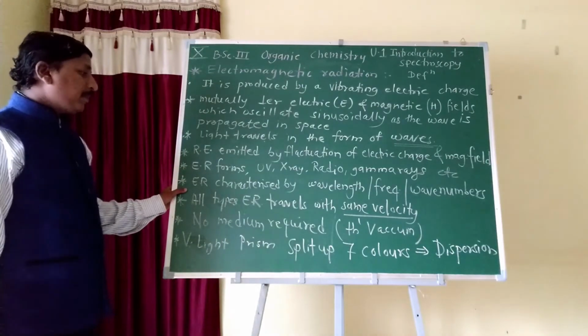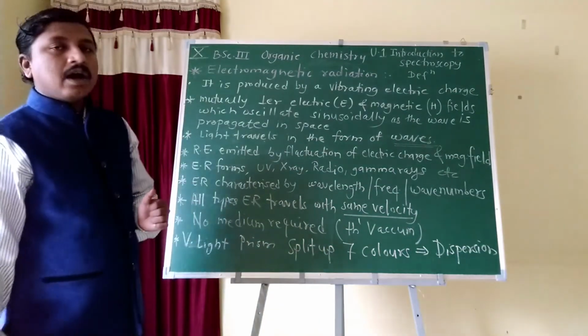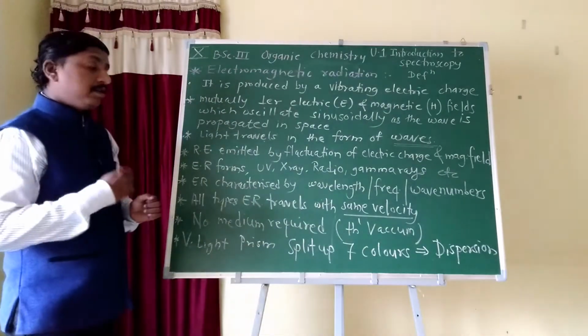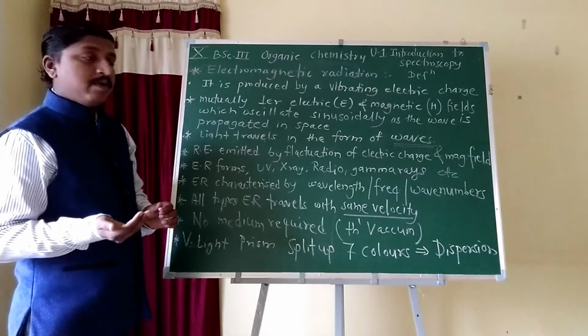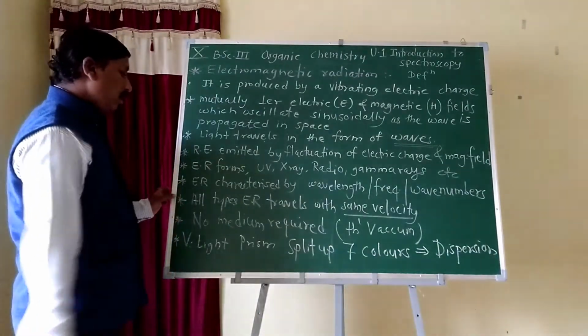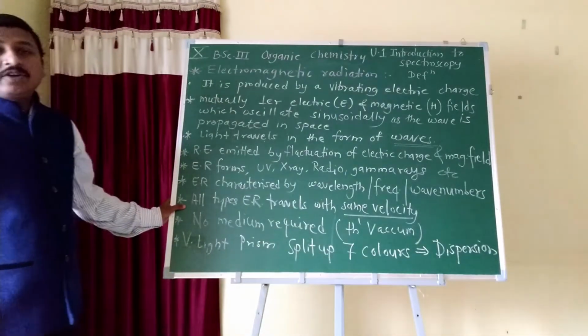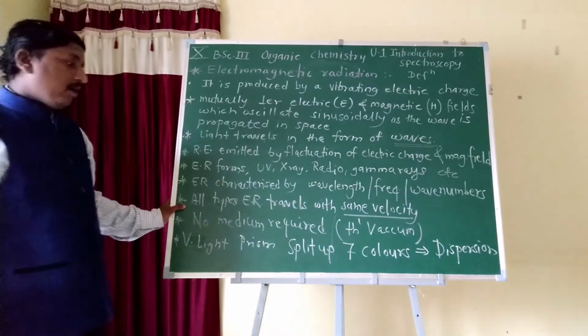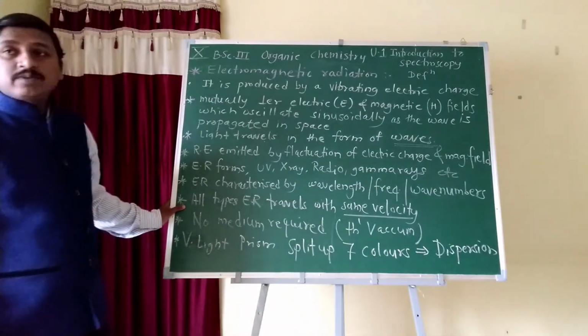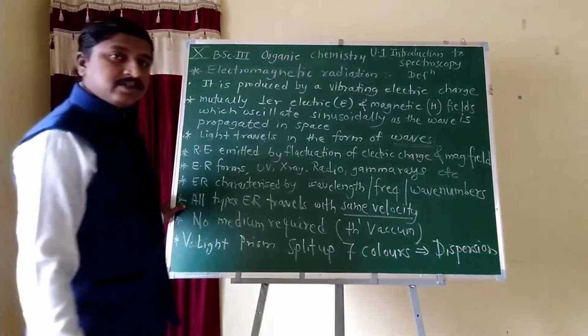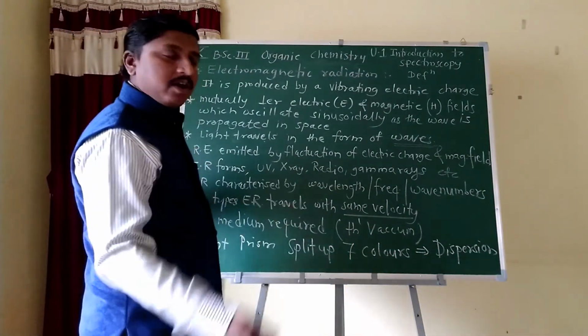Next property. Electromagnetic radiations are characterized by terms like wavelength, frequency and wave number, etc. All types of electromagnetic radiations travel with the same velocity.